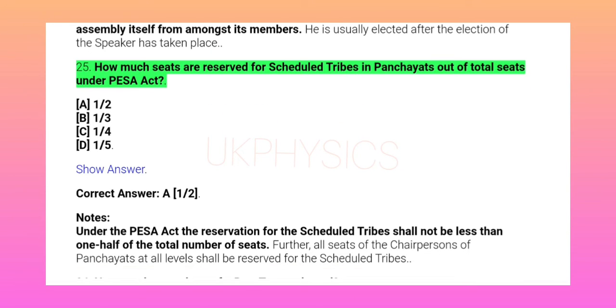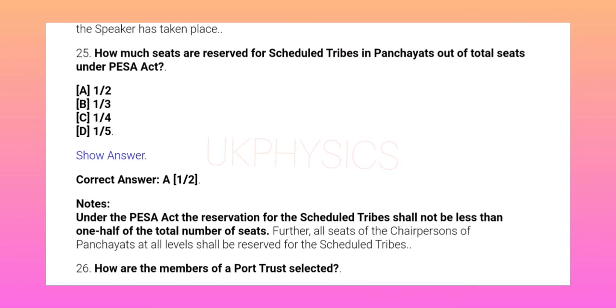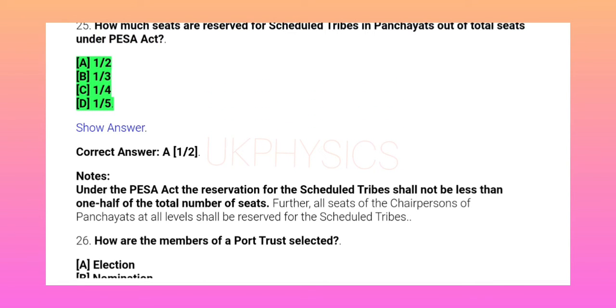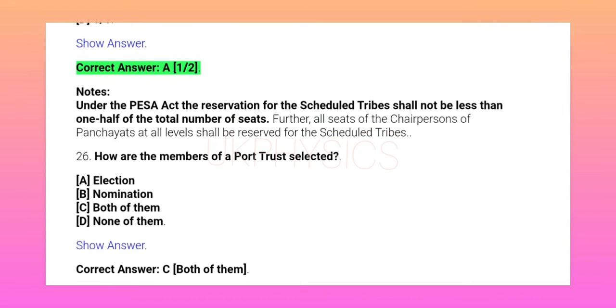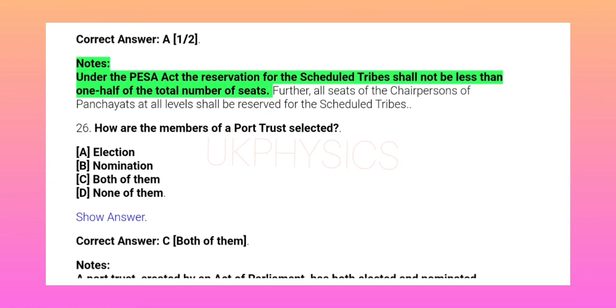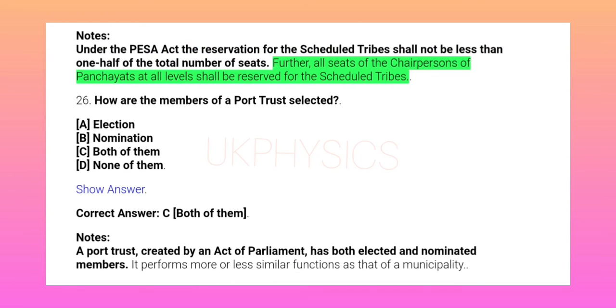25. How many seats are reserved for scheduled tribes in panchayats out of total seats under the PESA Act? A. 1/2. B. 1/3. C. 1/4. D. 1/5. Show answer. Correct answer A. 1/2. Notes: Under the PESA Act, the reservation for the scheduled tribes shall not be less than 1/2 of the total number of seats. Further, all seats of the chairpersons of panchayats at all levels shall be reserved for the scheduled tribes.